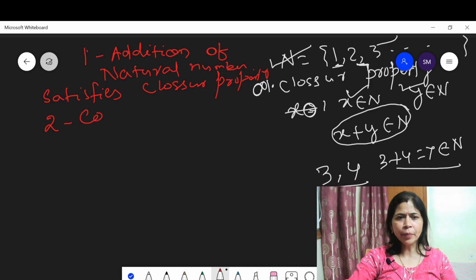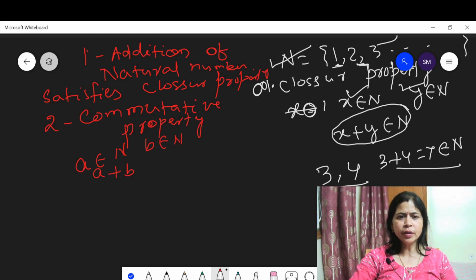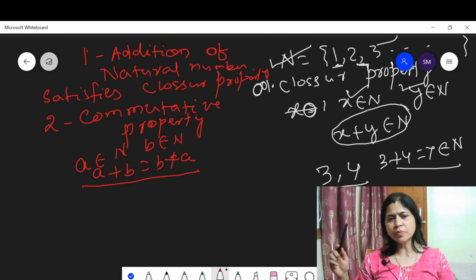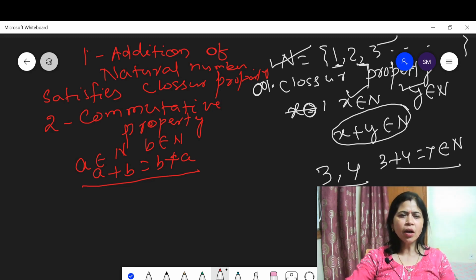What is commutative property? Students, please recall the commutative property you have already studied in class 7. Suppose A belongs to N and B belongs to N, and A plus B is equal to B plus A. If this property is satisfied, then we say that addition of natural numbers satisfies the commutative property. Is it possible? Yes.